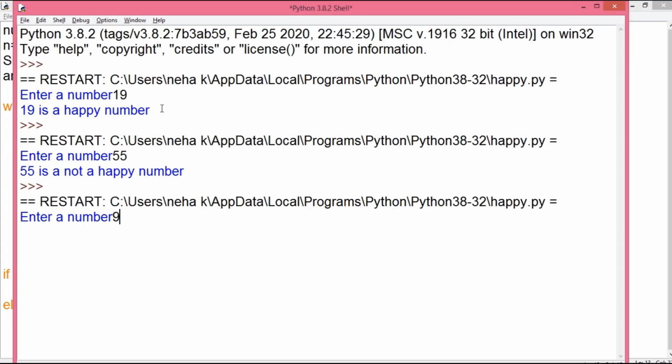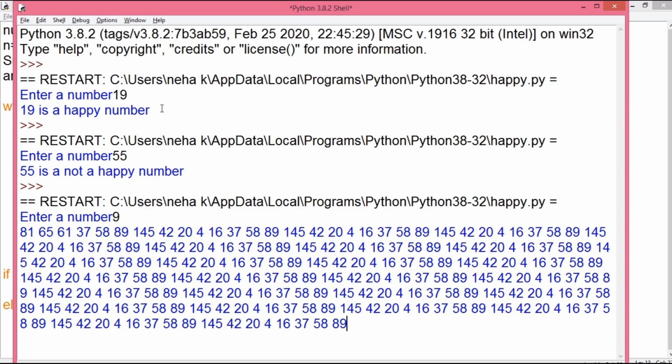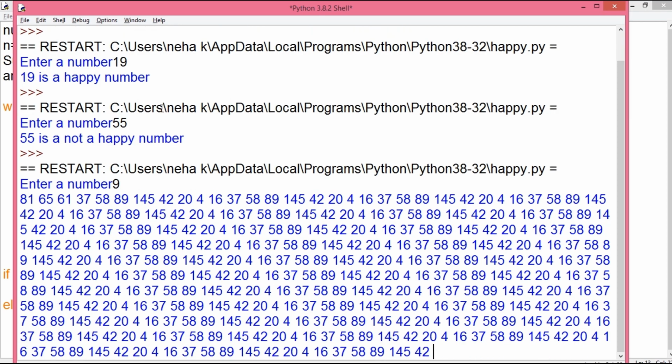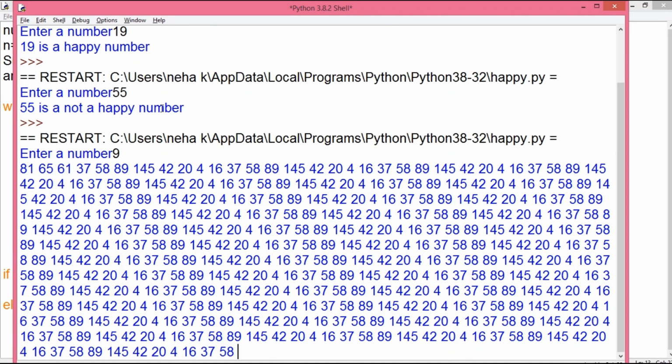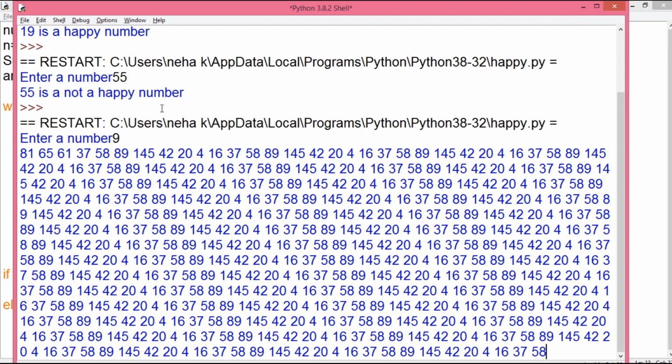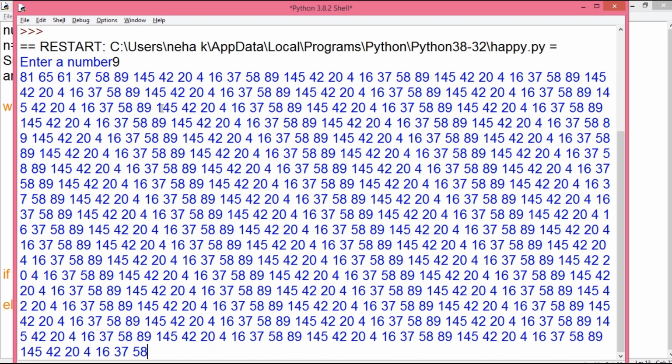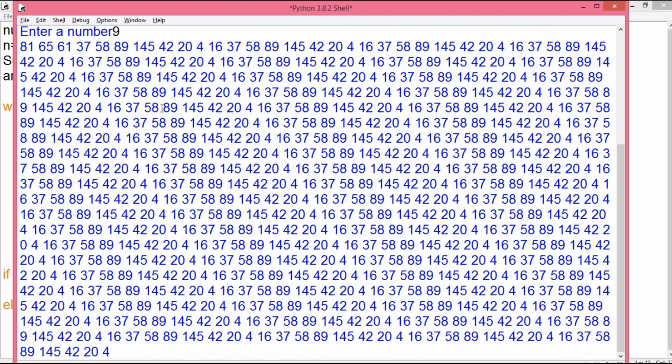I give the value 9, and you can see the program goes infinite, repeating the same set of numbers in each cycle, and the smallest number you can observe in this pattern is 4. So after observing the pattern which has been shown in this output, I tried to make the logic on digit 4.